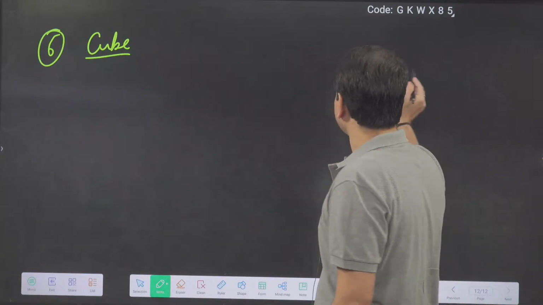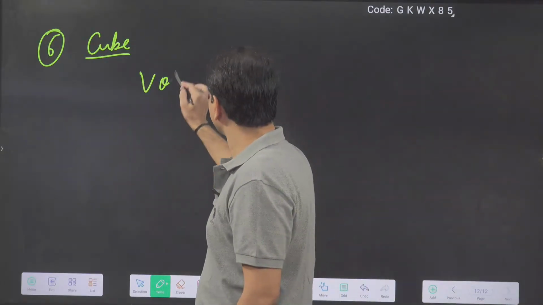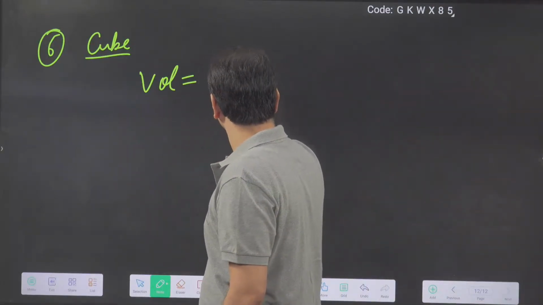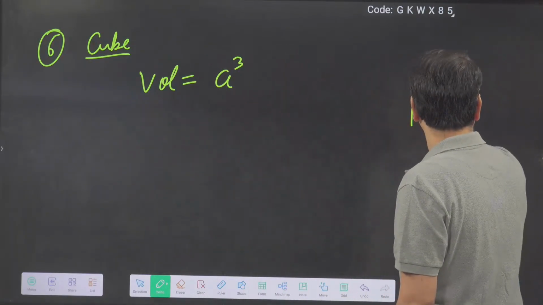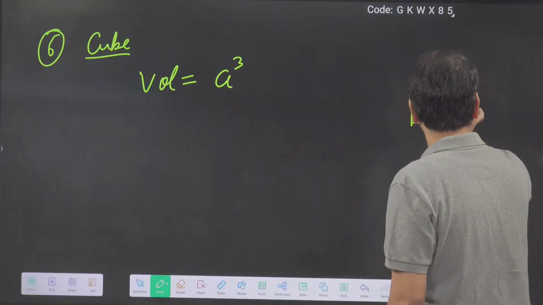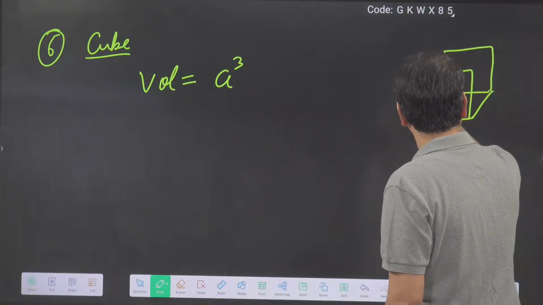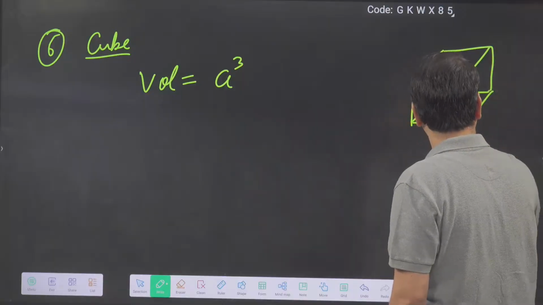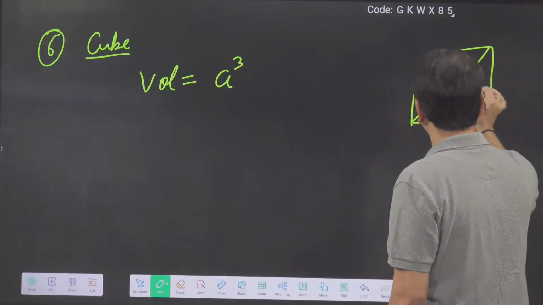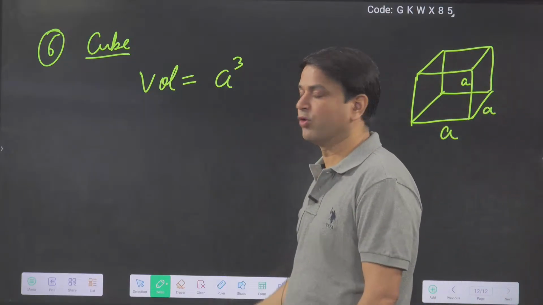What is the volume of the cube? Volume is equal to a cube, side cube. So side cube is the volume.